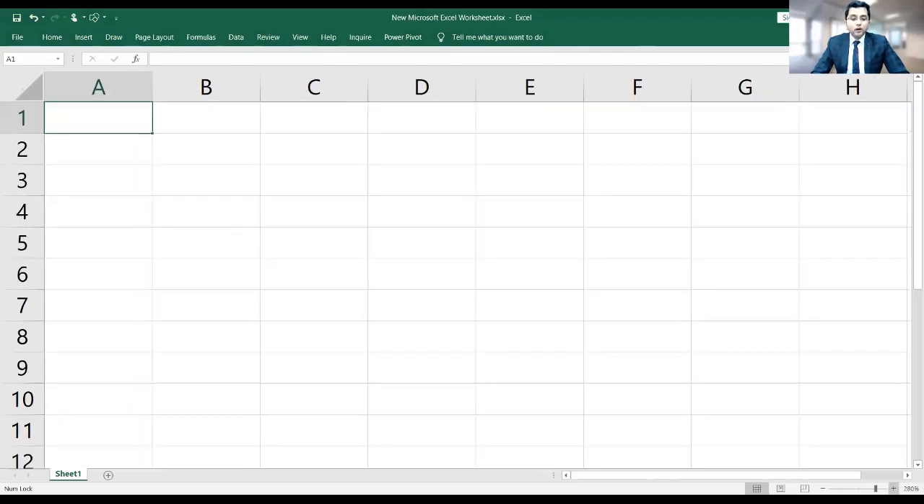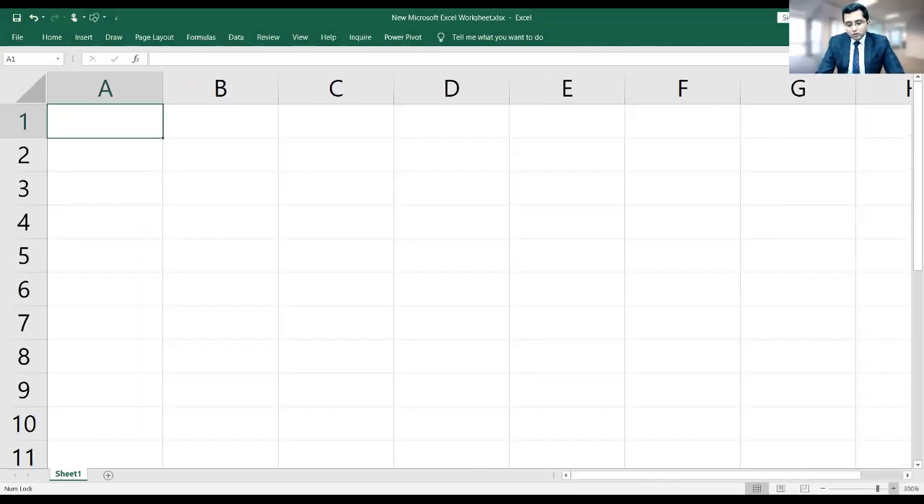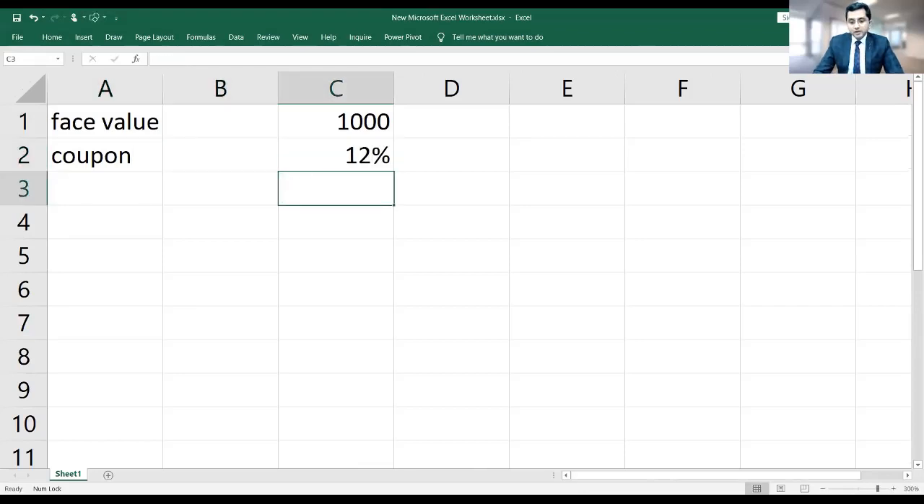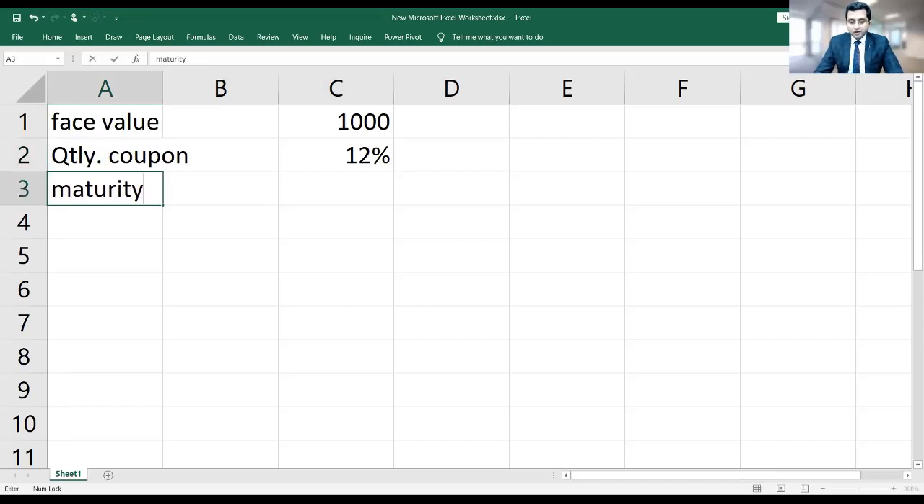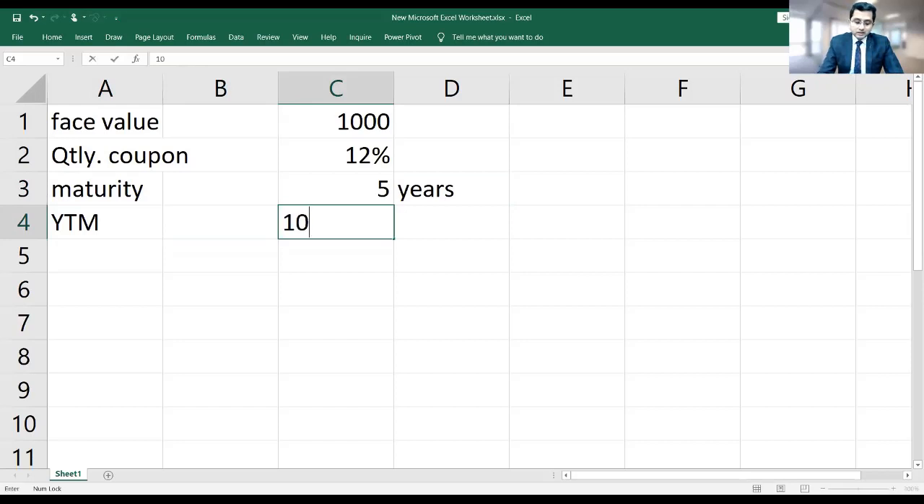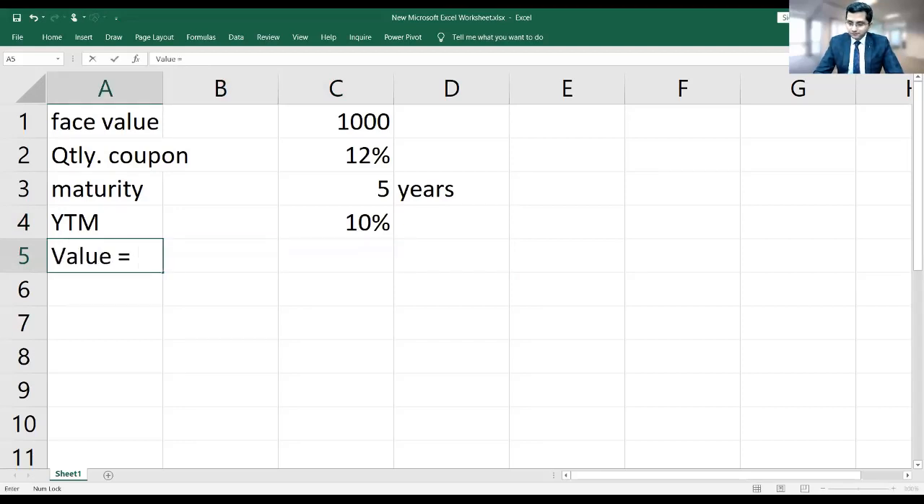Okay, let's quickly create one example. Suppose a bond has a face value of ₹1,000 and a coupon of 12%, which is paid quarterly. Maturity is, say, 5 years. And suppose YTM on this bond is 10% per annum.